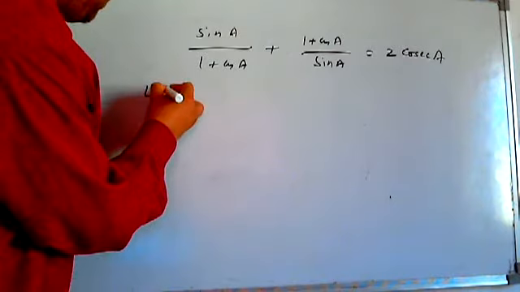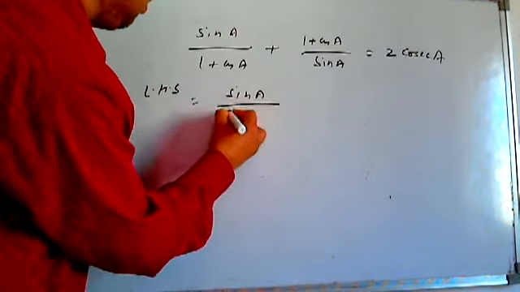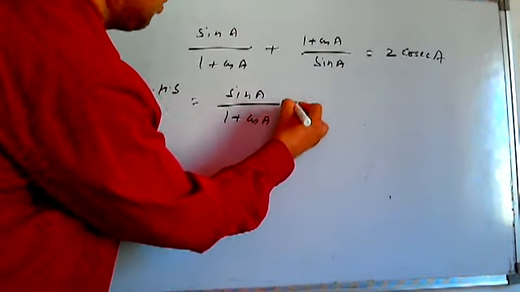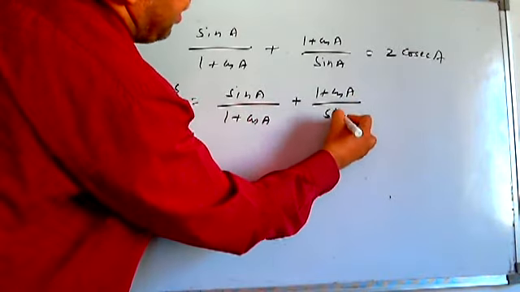As I said, you just write the LHS, copy it, 1 plus cos A by sine A.